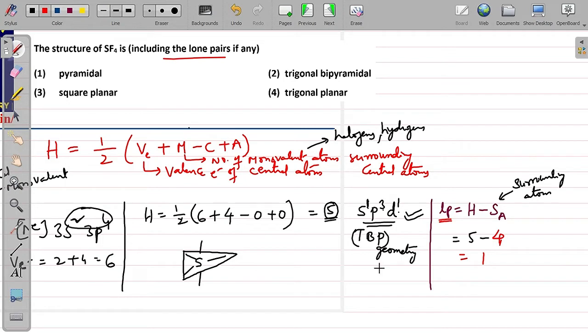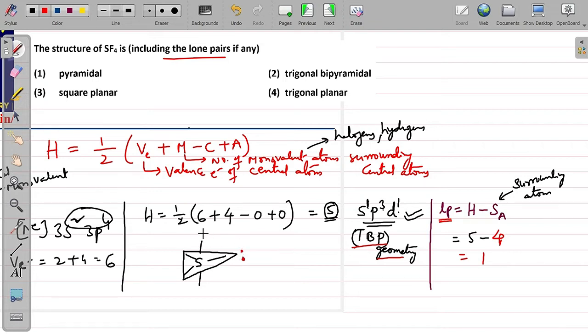Okay. So this one lone pair, how you have to arrange? Whenever triangular bipyramidal structure is there, always lone pair first prefer to be arranged on the equatorial position. That is the rule you have to follow in order to minimize the electron-electron repulsions. Ultimately, they have to be present on the equatorial position.